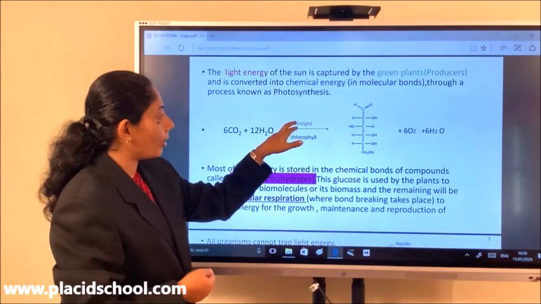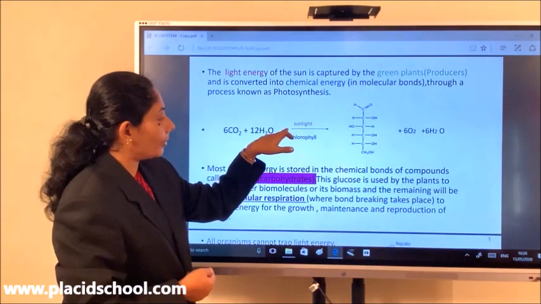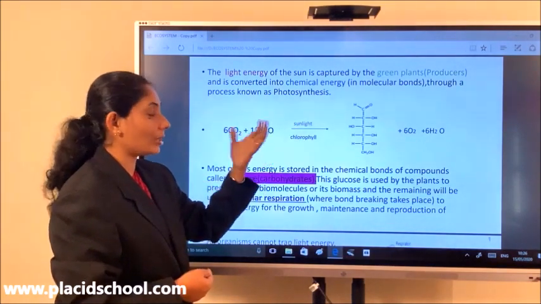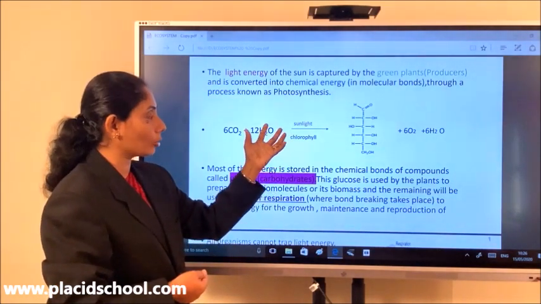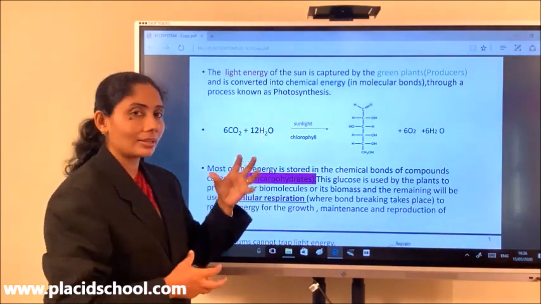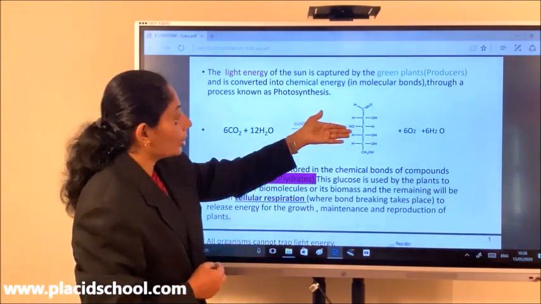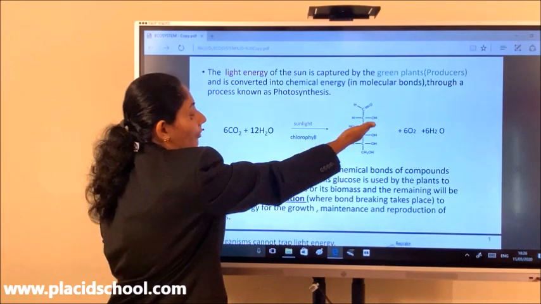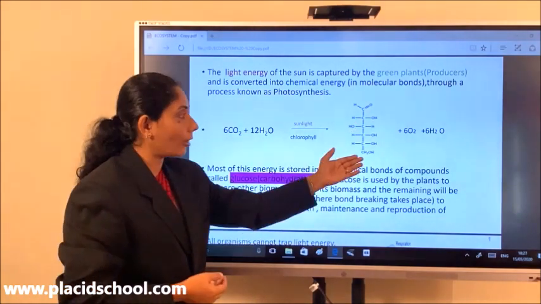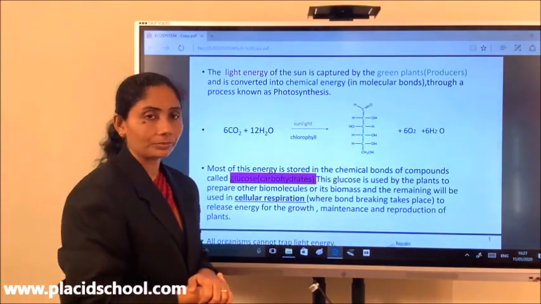And what plants have in them to capture this light is the chlorophyll molecules, or the pigment molecules. They absorb this light energy, harness it, and convert it into the chemical energy of the molecular bonds of the sugar or the food molecule.